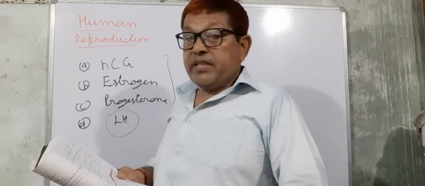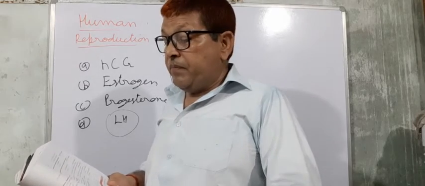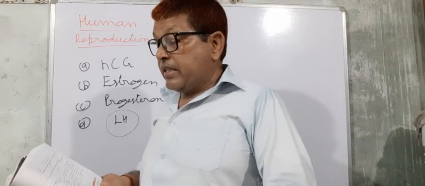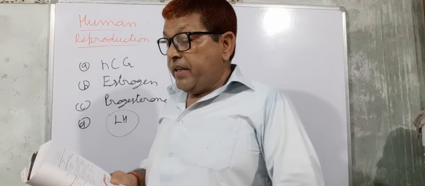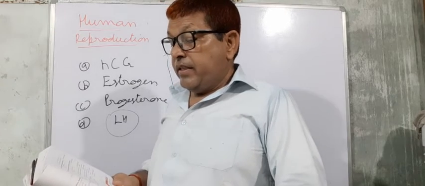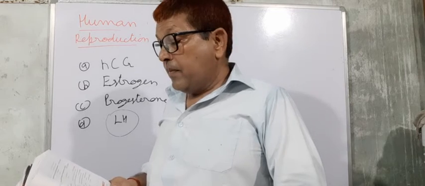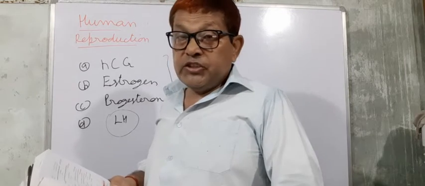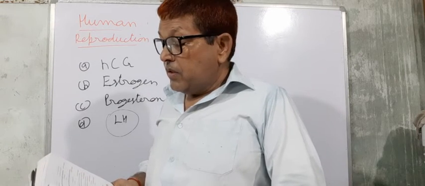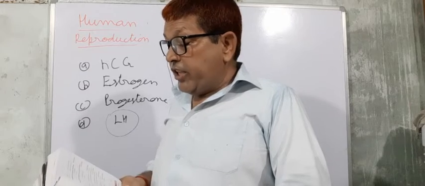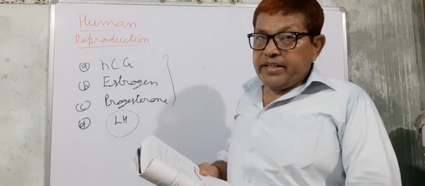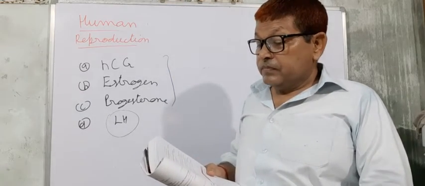Four options are given: epididymis, efferent ductule, ejaculatory duct, and ureter. So here ejaculatory duct is the correct option.